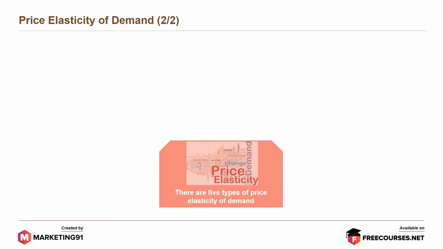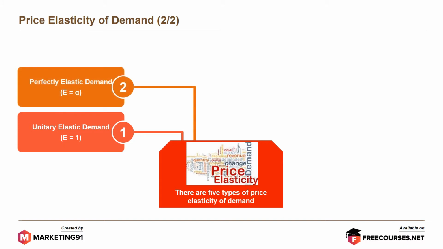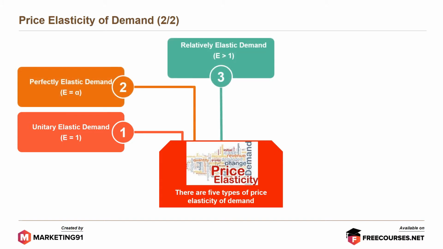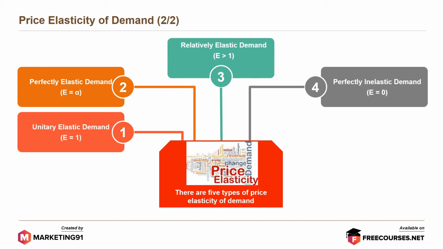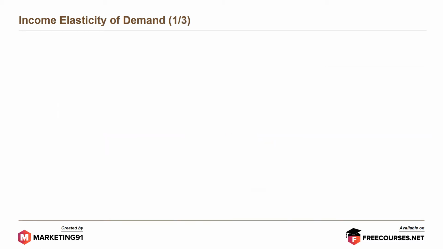Moving further, as stated earlier, there are 5 types of price elasticity of demand. First, unitary elastic demand. Second, perfectly elastic demand. Third, relatively elastic demand. Fourth, perfectly inelastic demand. And 5, relatively inelastic demand. Moving to the second, income elasticity of demand.